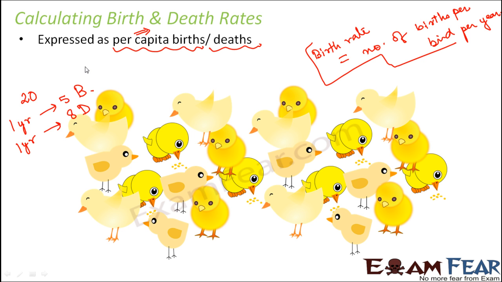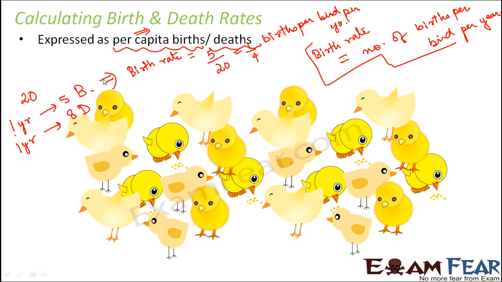If I ask you, just given this data, what would be the birth rate? The birth rate would be equal to the number of births, that is 5, divided by the total number of birds which were present earlier, that is 20. So this is equal to 1 by 4, so basically 1 by 4 births per bird per year. It is per year because this data is given for 1 year only.